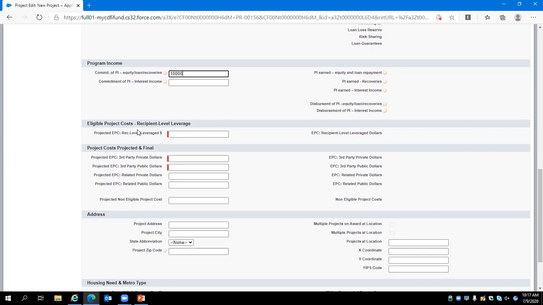Next, we get into our projected eligible project costs. For the recipient level leverage, this will include the CMF award, any program income, or enterprise level capital. We project investing the $10,000 of program income into this project, so we will enter that into the projected eligible project cost recipient level leverage field.